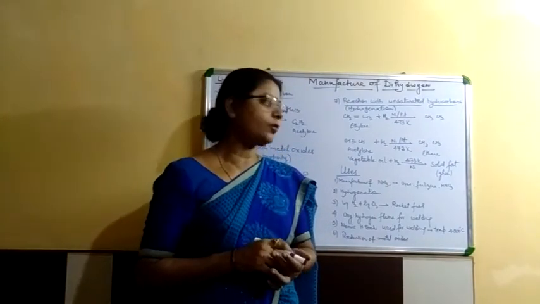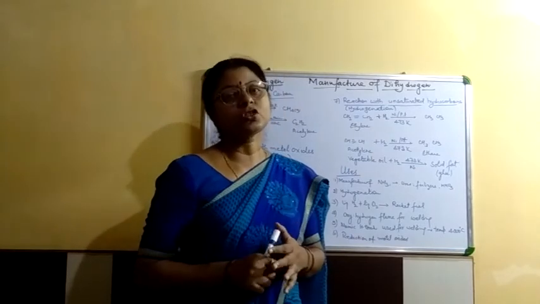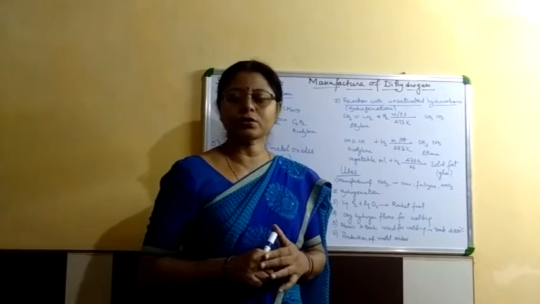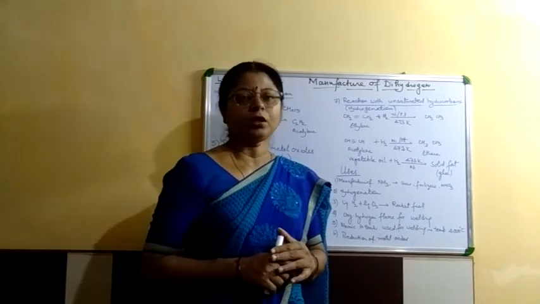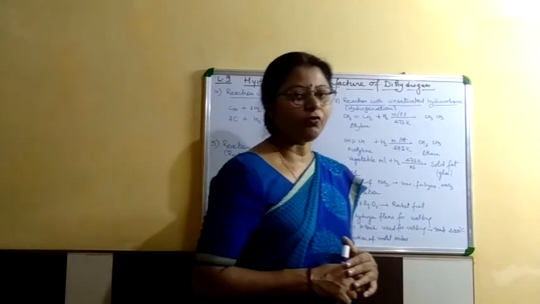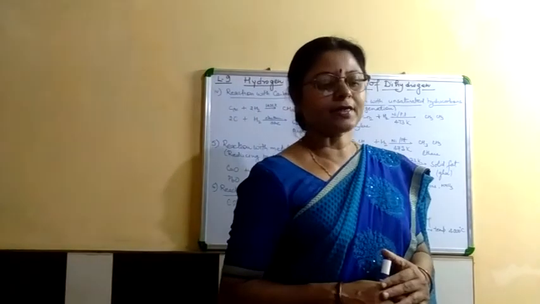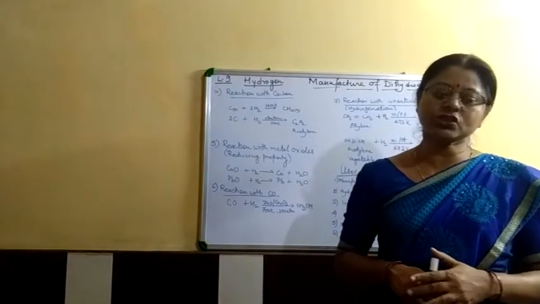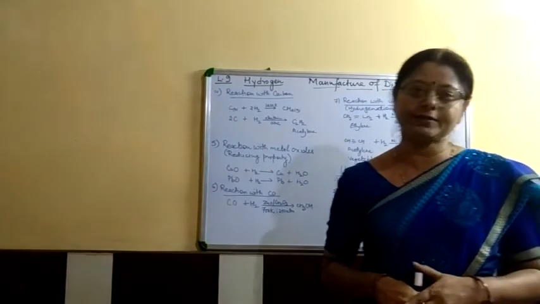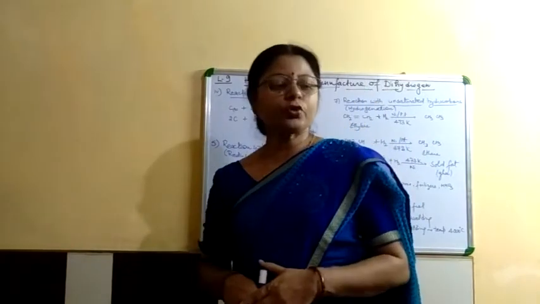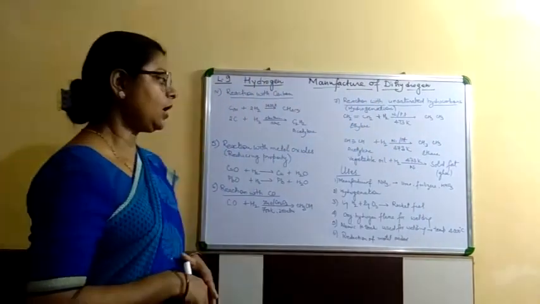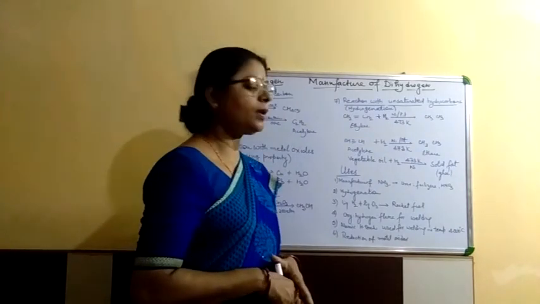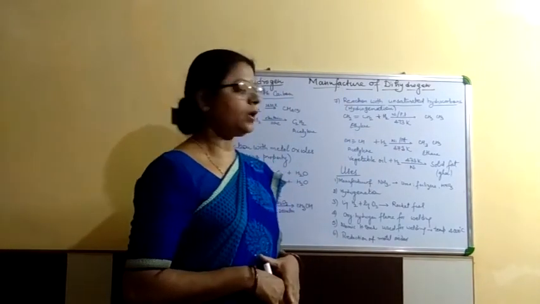Now uses of hydrogen. Hydrogen is used to form the ammonia by Haber process, and this ammonia is used in the formation of nitric acid and various fertilizers such as urea, ammonium sulfate, etc. Large quantities of hydrogen are used in the hydrogenation to form the vegetable ghee from the vegetable oil.